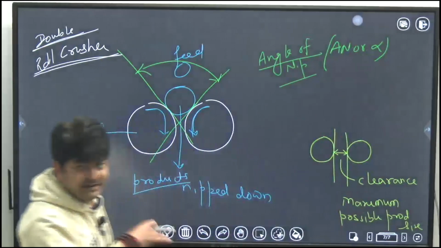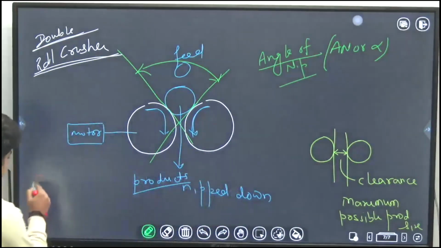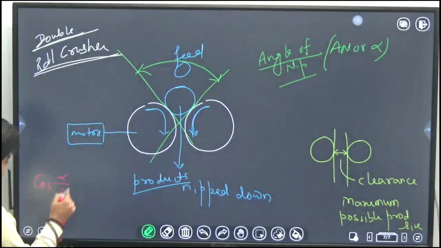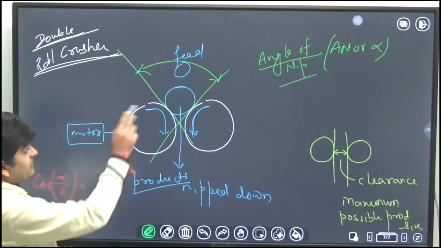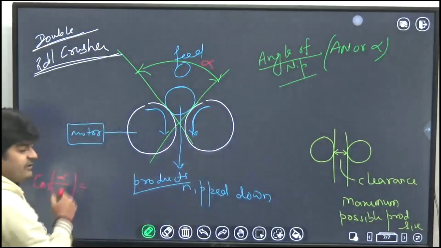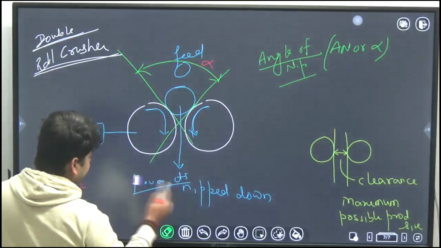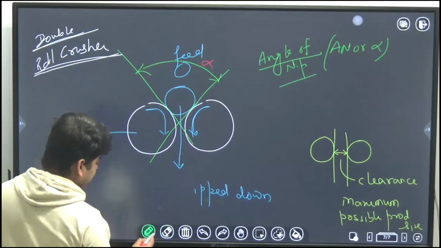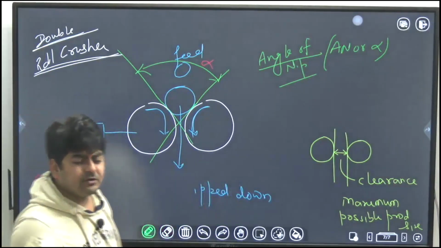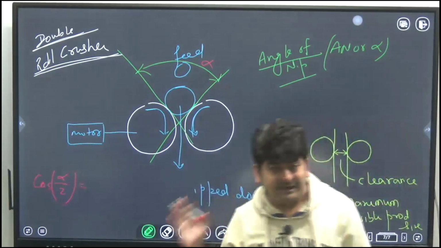Okay, so I am writing directly mathematically that cos alpha by 2, if angle of nip is alpha, if this is alpha, then here it will be alpha by 2. And that will be equal to, see, what is the value of cos theta? We know that the value of cos theta is between 0 to 1 only.